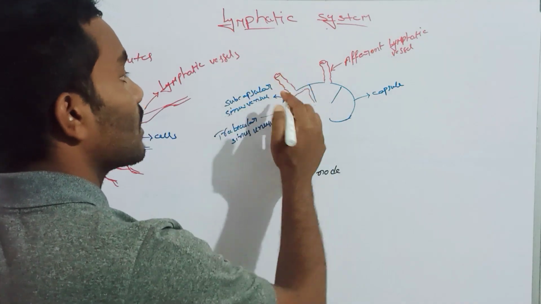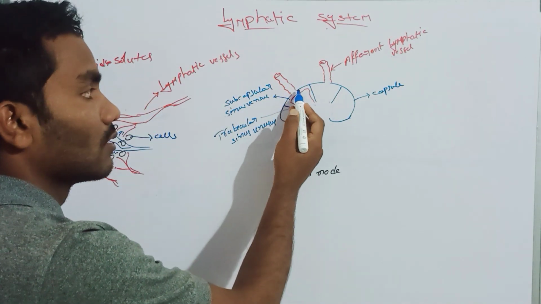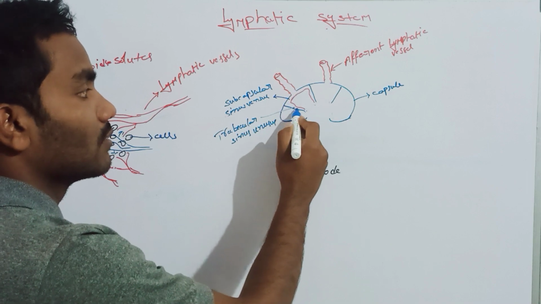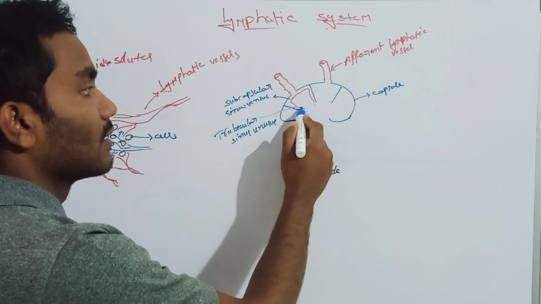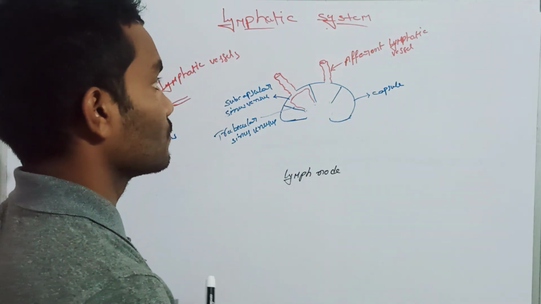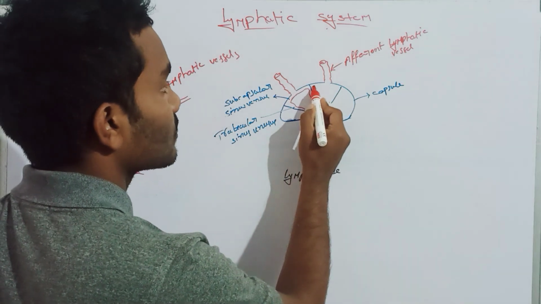The lymph passes through the afferent lymphatic vessel, enters into the subcapsular sinuses, then into the trabecular sinuses. Same here also, it passes through like this.